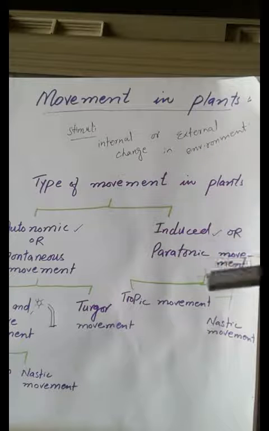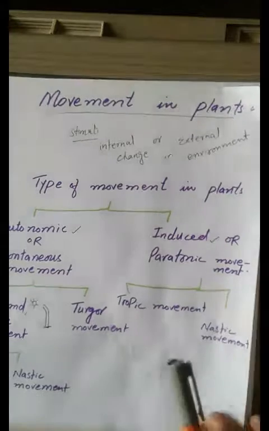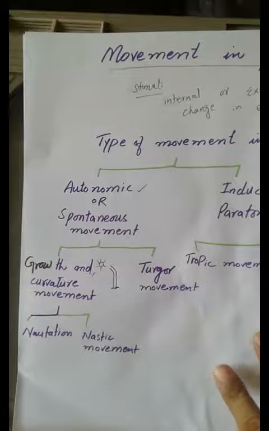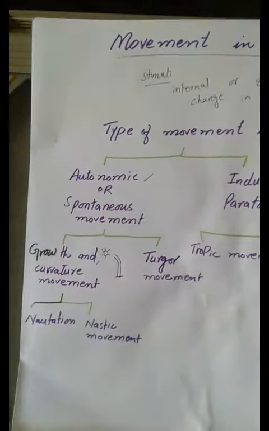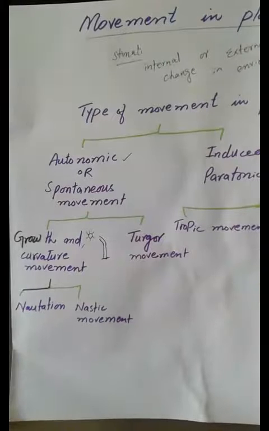There are two types of movement in plants, autonomic or induced movement. Today we are going to discuss the autonomic movements. Students, autonomic movements are those movements which are automatic, without any external stimuli, or we may also call them movements which occur due to internal stimuli. I have told you already what stimuli is: any external or internal change in the environment. So the movement due to internal stimuli is known as the autonomic movement or spontaneous movement.